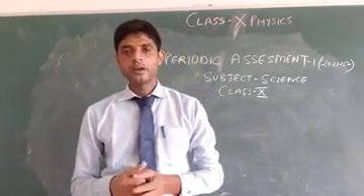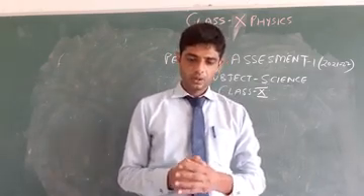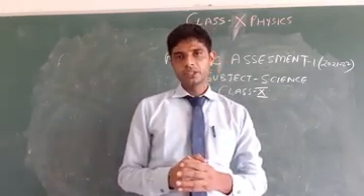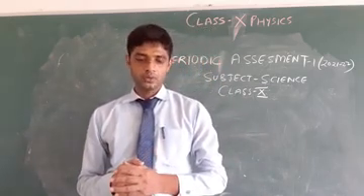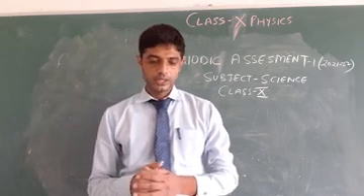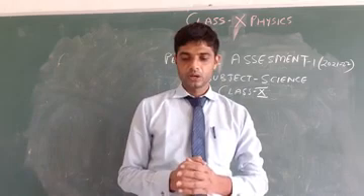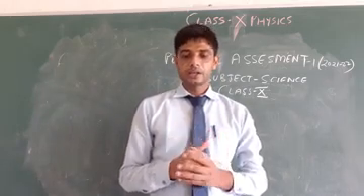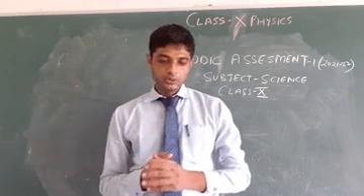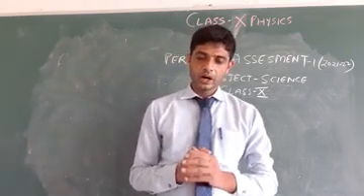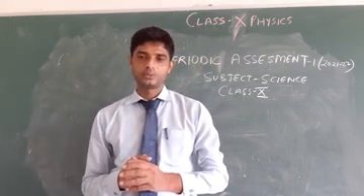Question number 9: can you see the full length image of a tree in a plane mirror? Give reason for your answer. Question number 10: which spherical mirror can produce a real and diminished image of an object? So I am going to repeat. Which spherical mirror can produce a real and a diminished image of an object?